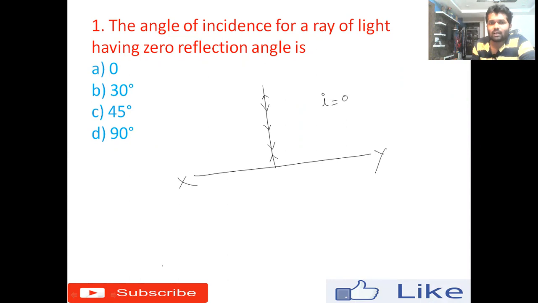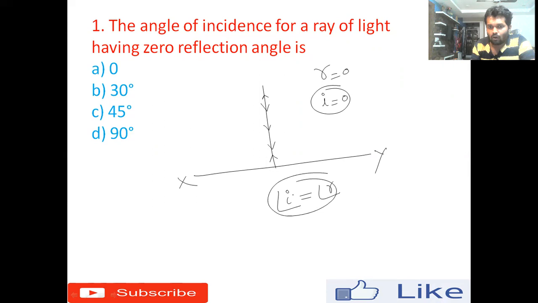Basically I can say that whenever the incident ray of light travels via normal, it will follow the same path after reflection. So here they have given r equals 0, then obviously i equals 0. According to the laws of reflection, the angle of incidence will always be equal to the angle of reflection r.